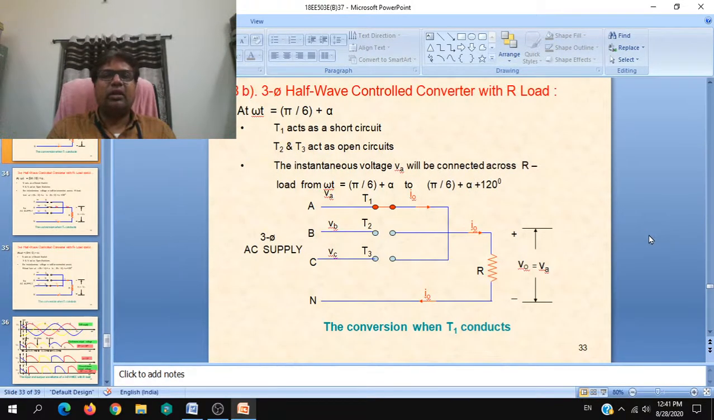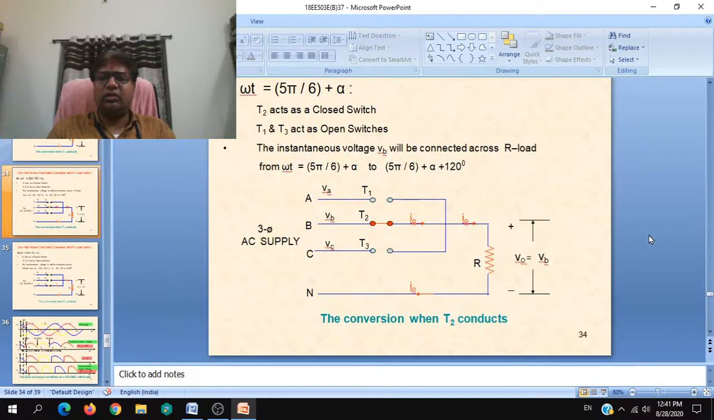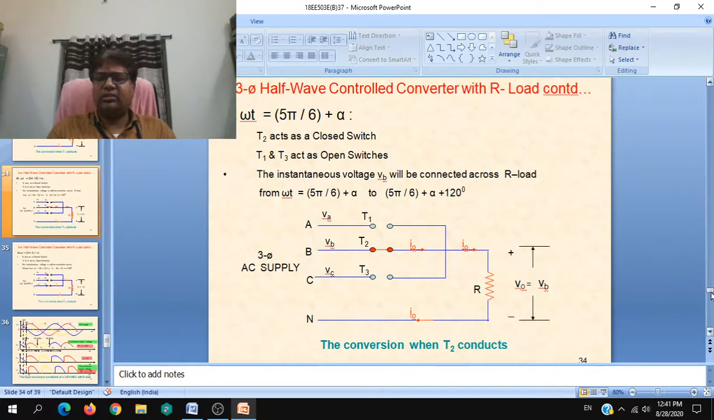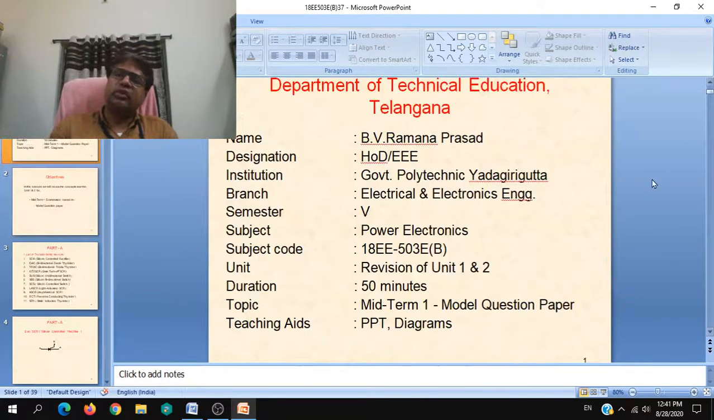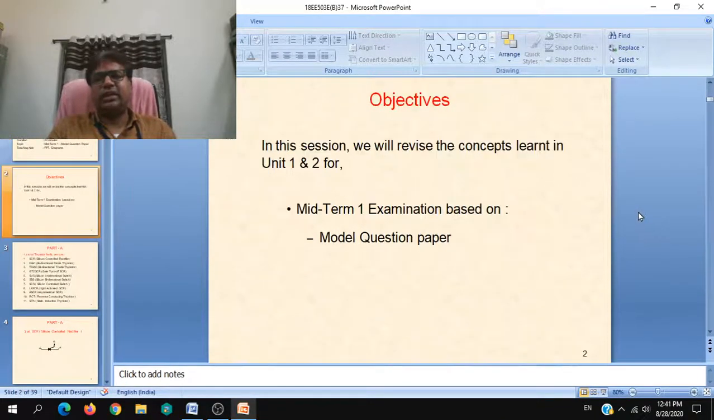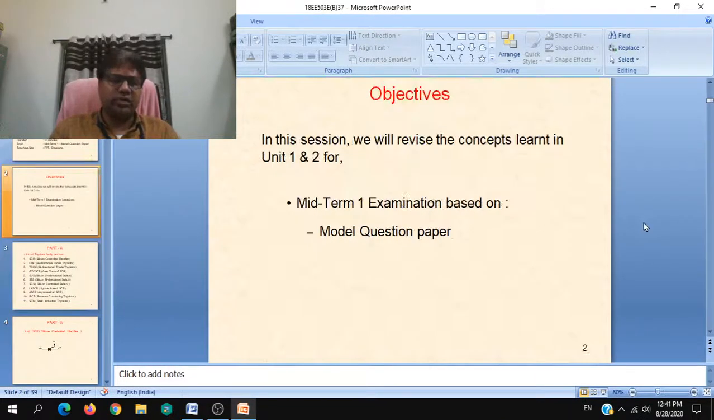So that is how your three-phase half-wave controlled converter with R load works, and that is the answer for the eighth question. You can write either 8A or 8B according to your choice, and that is what we have discussed in today's session. In today's session we have discussed various answers according to the questions in the model question paper for midterm 1, given in the prescribed syllabus. Accordingly you have to write the answers.